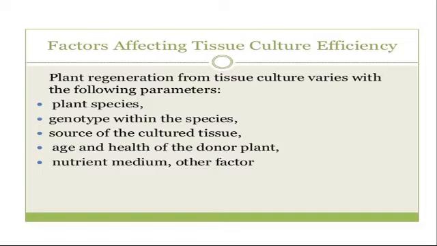After that, gas exchange and relative humidity are also factors which affect tissue culture efficiency. Generally the tissue culture is prepared in a closed vessel. The culture vessel is usually a closed system made up of a container and closure, but some gas exchange will occur, and the exchange of gases will depend upon the type of closure and type of containers used for culturing.